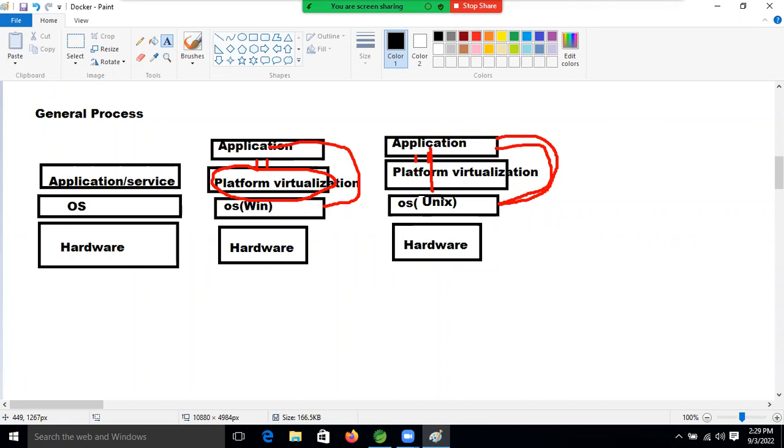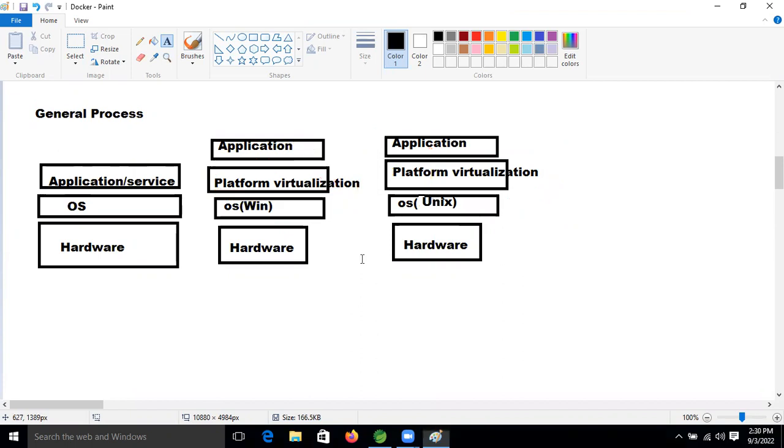Using the same concept, we can put the software in every machine, and every machine can work as expected. Are people getting my point?